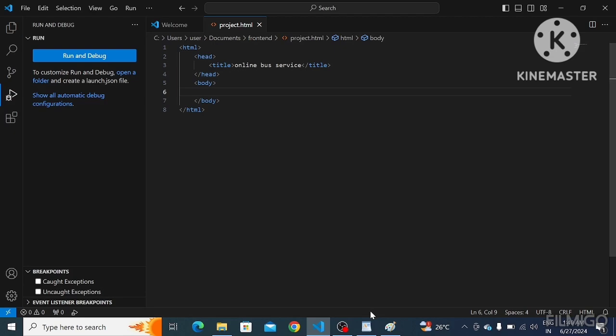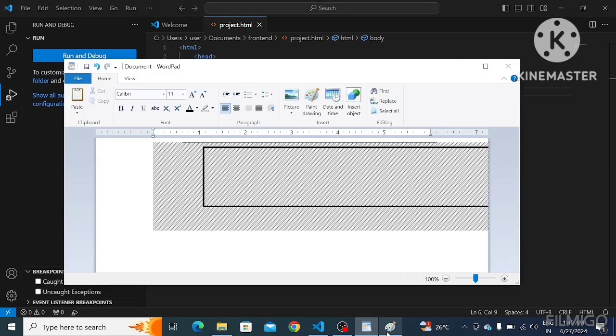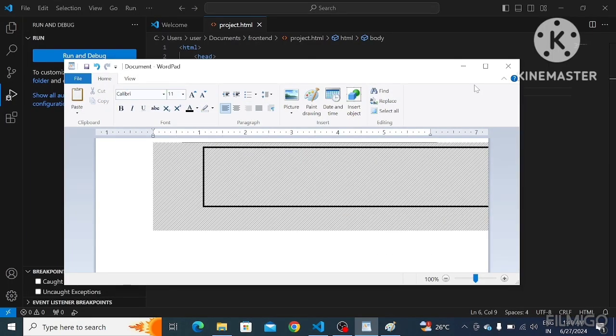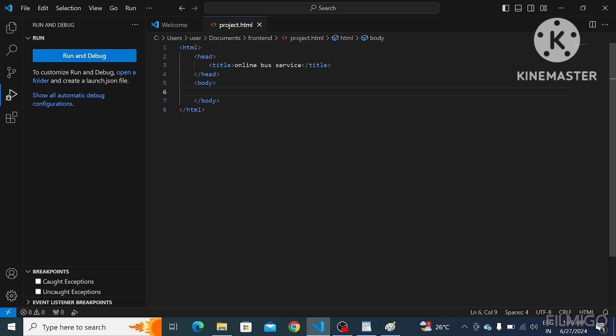First of all, see, here we have one header section, right? For this header section, I'm going to take one division. To divide the web page, we use division in HTML.